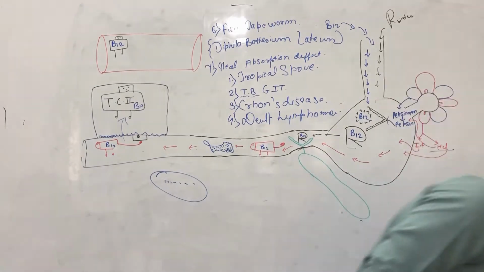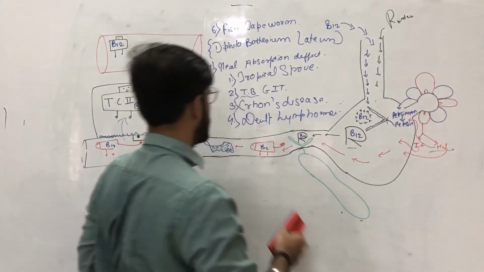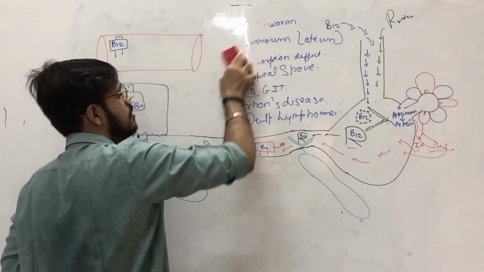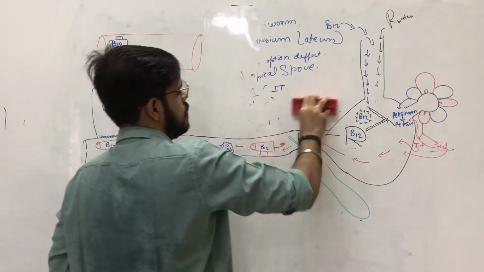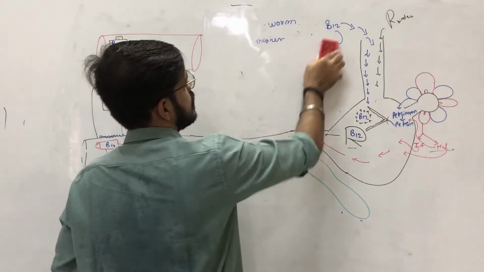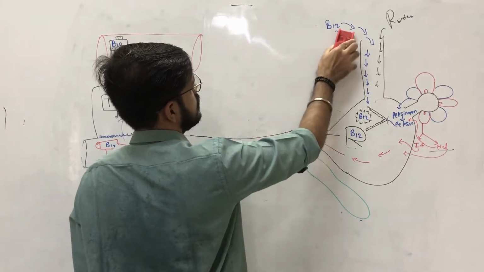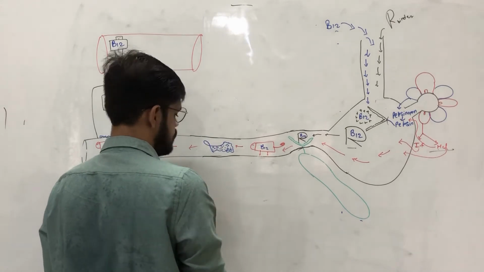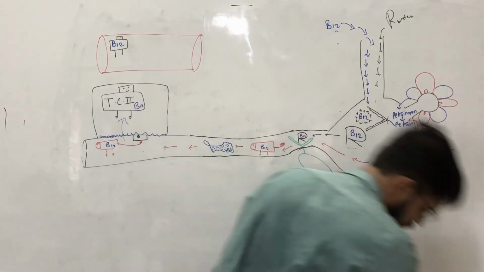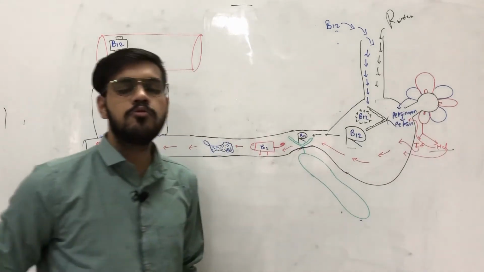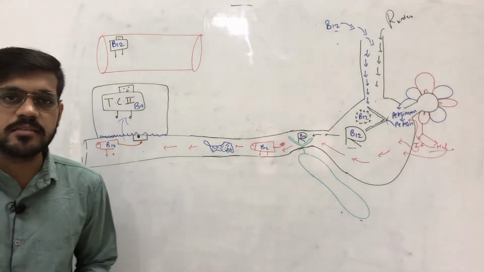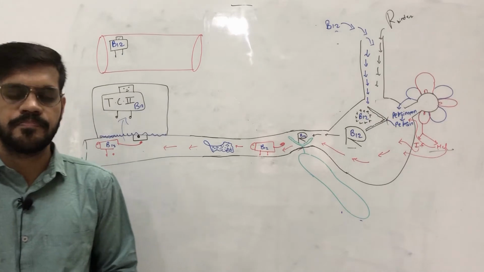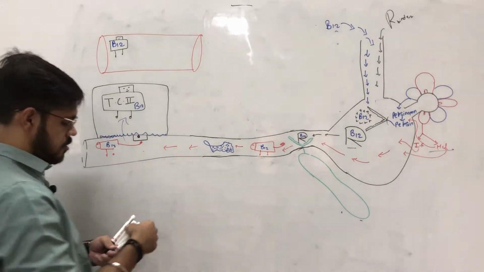Now we do a specific test for B12 deficiency. To know the exact reason of B12 deficiency, we do a test and we call that test Schilling's test. This Schilling test helps us to know the exact reason of B12 deficiency. Now what is the Schilling test? I will draw a short diagram here.